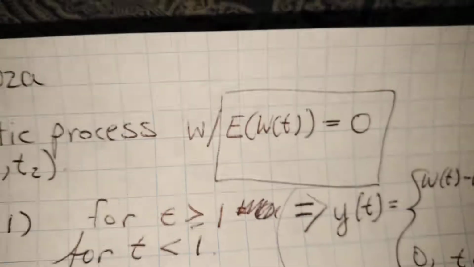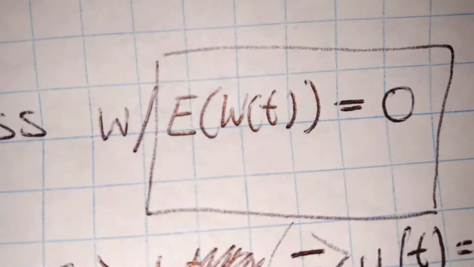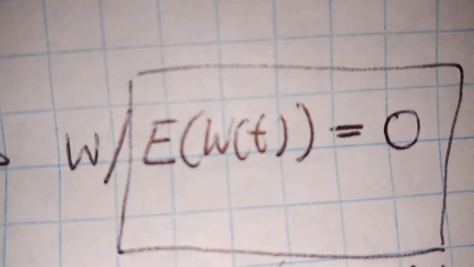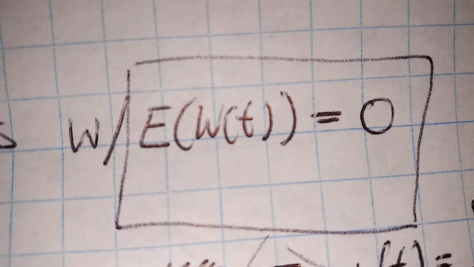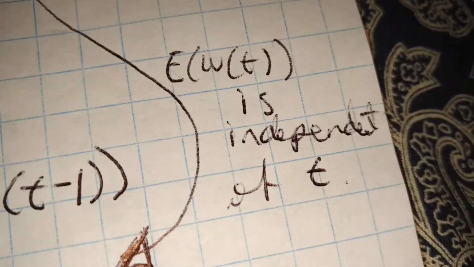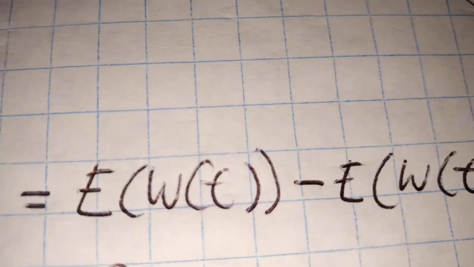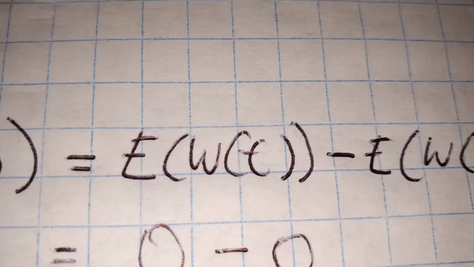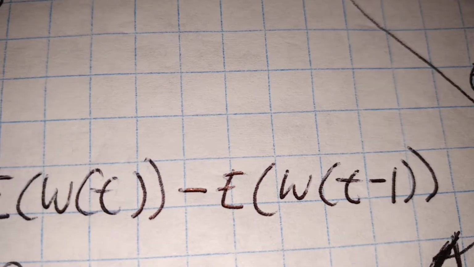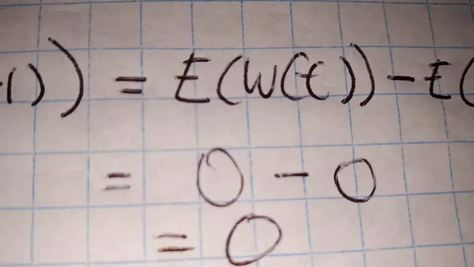Here we were given that E of W of t is equal to 0. Because it's a constant, the expectation is independent of t, so we've already been given that E of W of t is 0, but that also means that E of W of t minus 1 is also 0. So you get 0 minus 0, which is just 0.